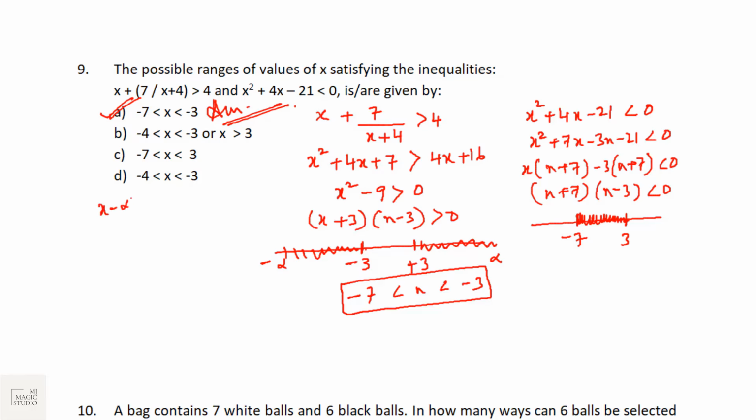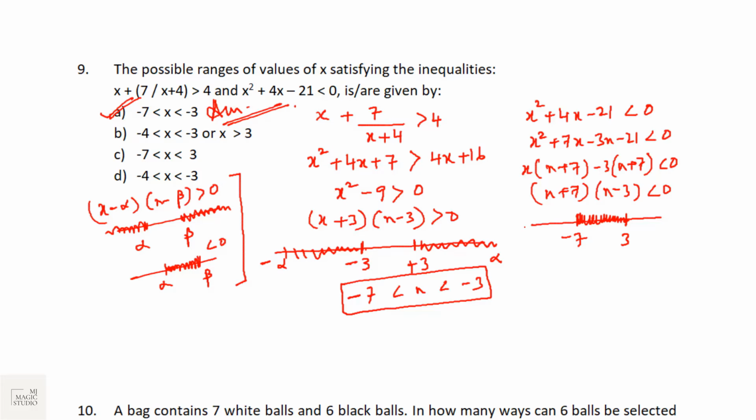In case of x minus alpha into x minus beta is greater than 0, and if this is alpha and this is beta, this is the value satisfying region. And if it happens to be less than 0, then we select this area as the range satisfying x minus alpha into x minus beta less than 0. Remember this. Based on this, we have solved this particular question.